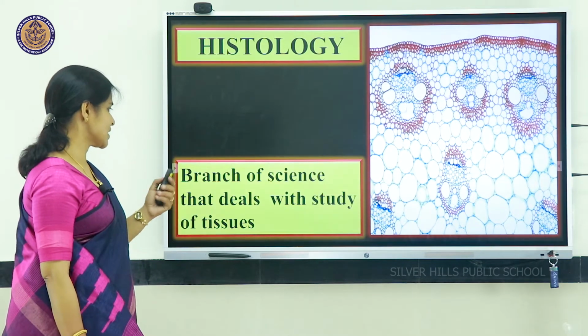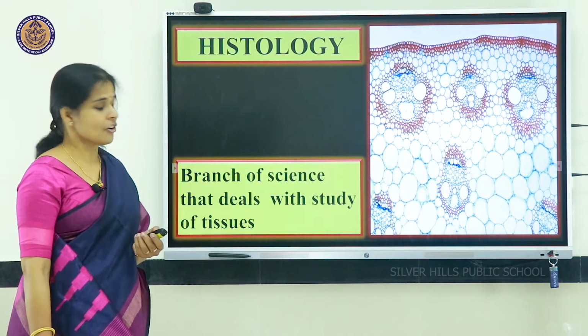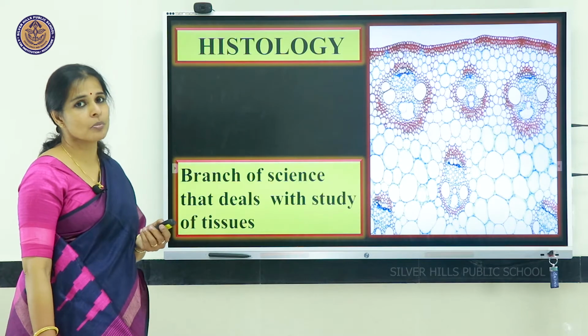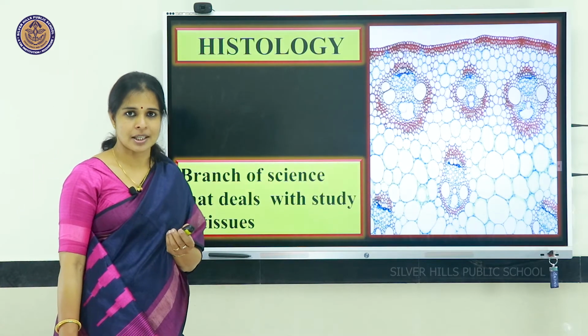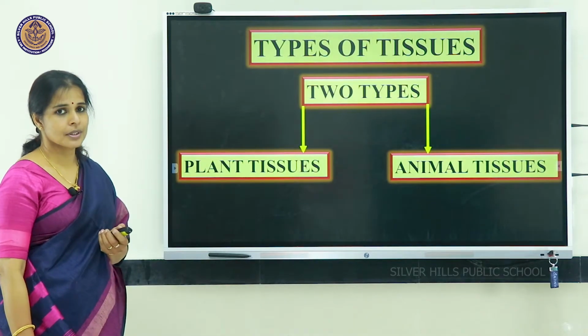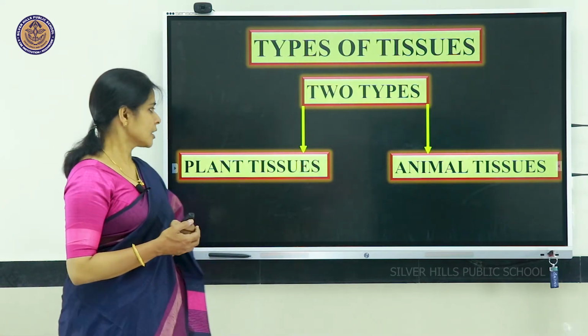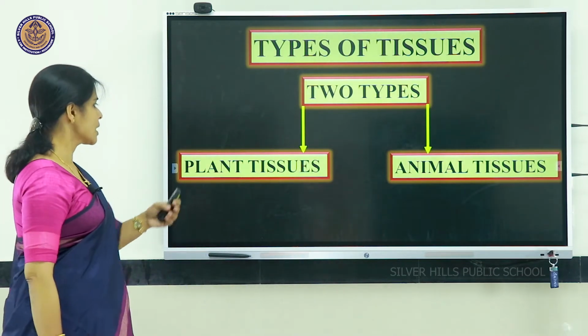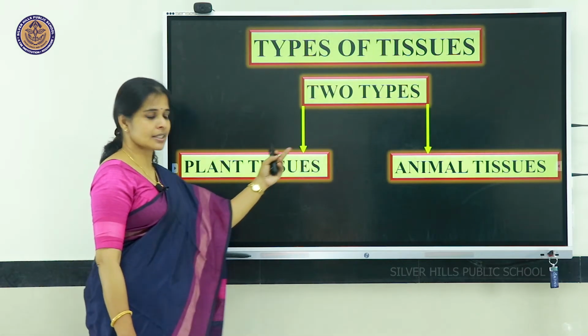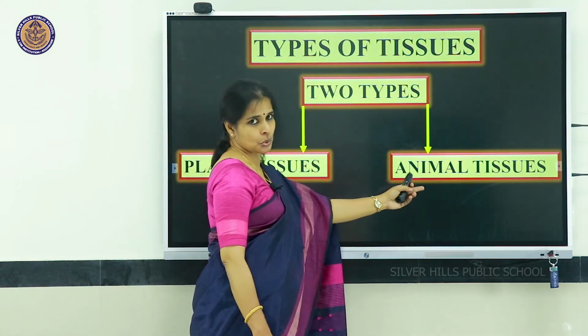Next, the branch of science that deals with the study of tissues is generally known by the term histology. Next, tissues can be classified into two types. The two types of tissues are, one is plant tissue and the other one is animal tissue.